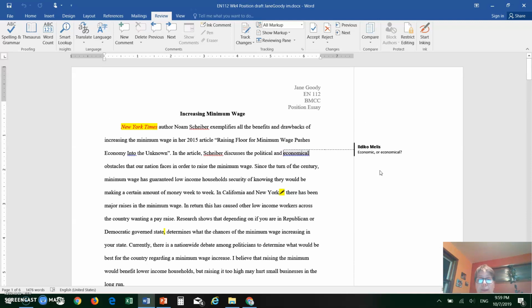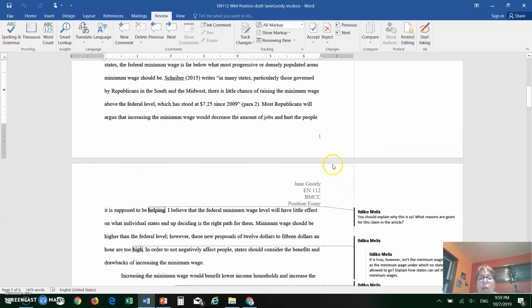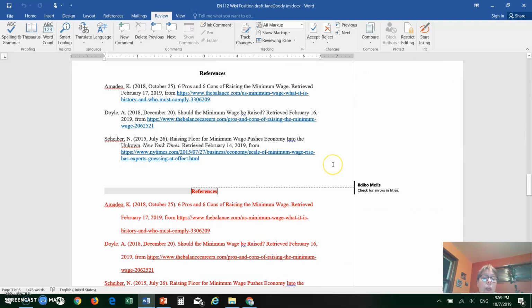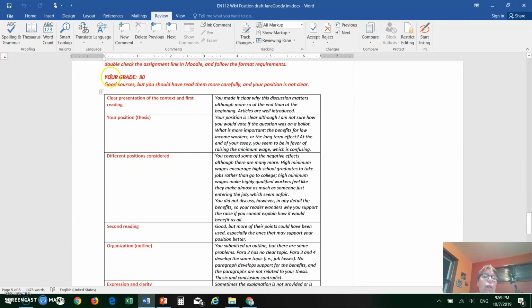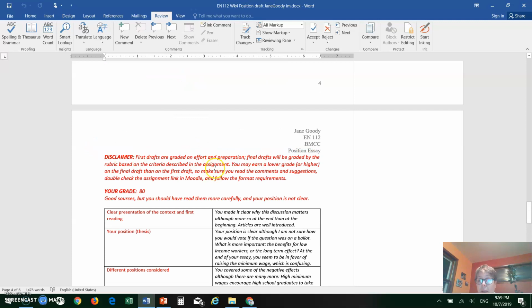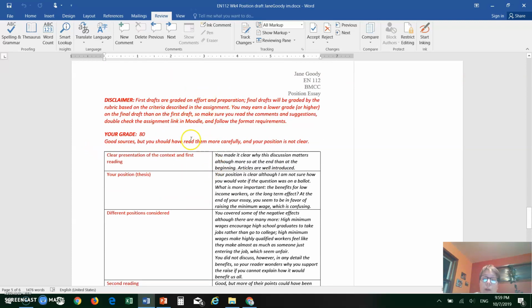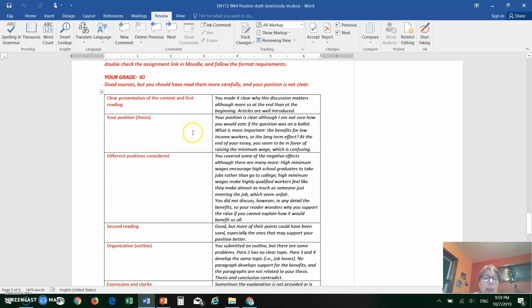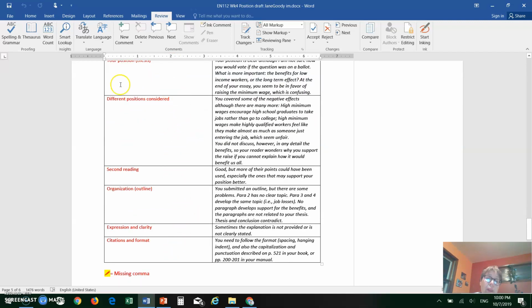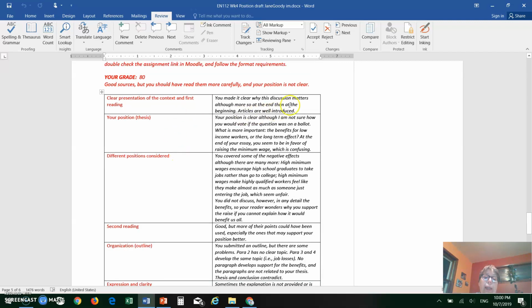Now, in these comments, what I do is that I just ask questions like any reader would do. So if something is not clear, or for example, in this case, this writer used the wrong word, then I would like to encourage the writer to check that word, and so on and so forth. So at the end, you will find a grade and a disclaimer that explains that grades on first drafts are not the final grades.